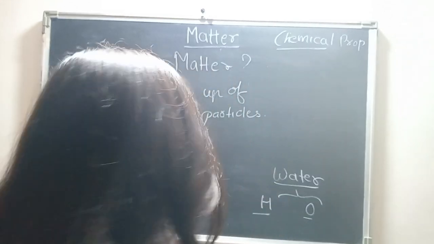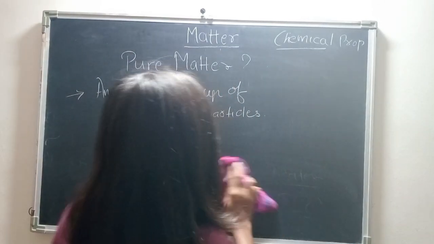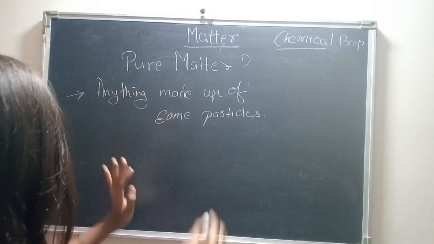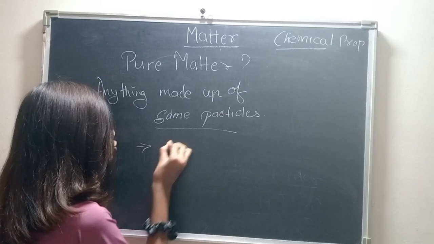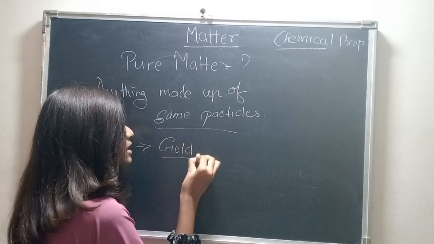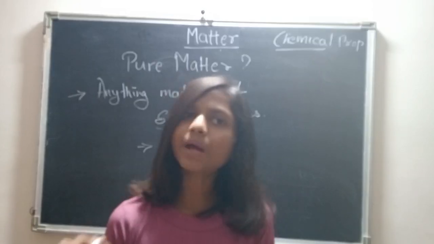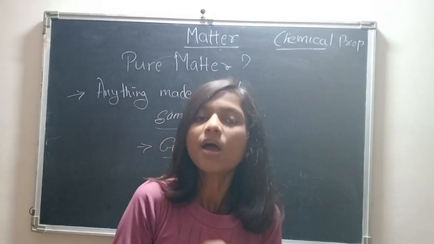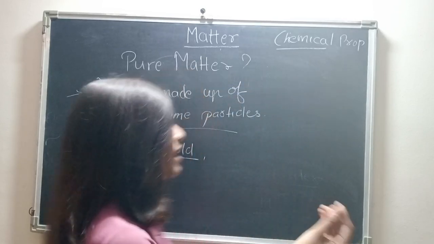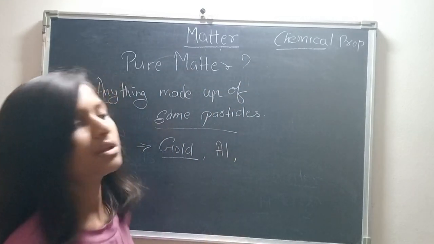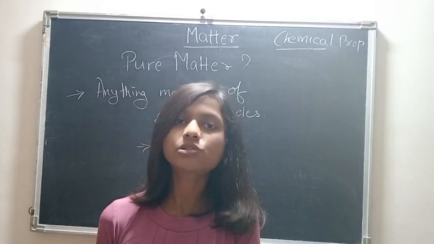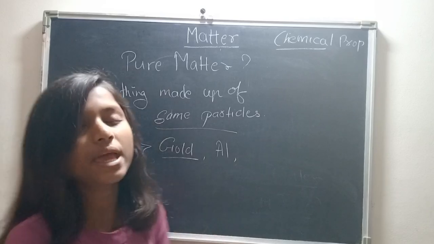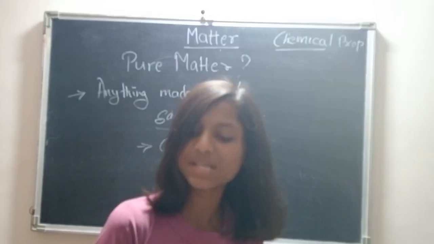This is the main point about pure substances and impure substances. Pure means anything which is made up of same particles. For example, gold. Of course, gold is made up of gold particles only. Any other metal like aluminium or silver is not there inside gold. When we try to break gold, we will only get gold atoms. Even aluminium is made up of aluminium particles only, not any other substances. So anything which is made up of same particles is known as a pure substance.